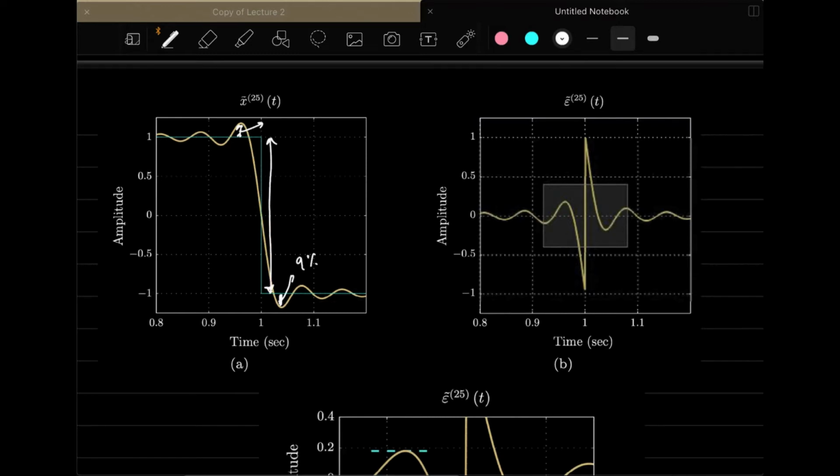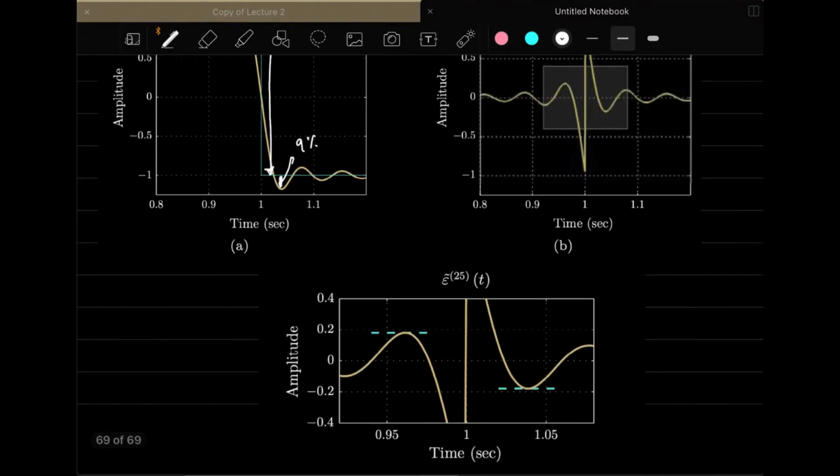This type of situation, where you have this rippling behavior at the discontinuity, is basically called Gibbs phenomenon, and the specific reason for this Gibbs phenomenon is the inability of the sinusoidal basis functions, which are continuous at every point, to approximate the discontinuity in the signal. Since we are using continuous sinusoidal basis functions to approximate a discontinuous signal, it is unable to do so. That's why we have this situation of Gibbs phenomenon.